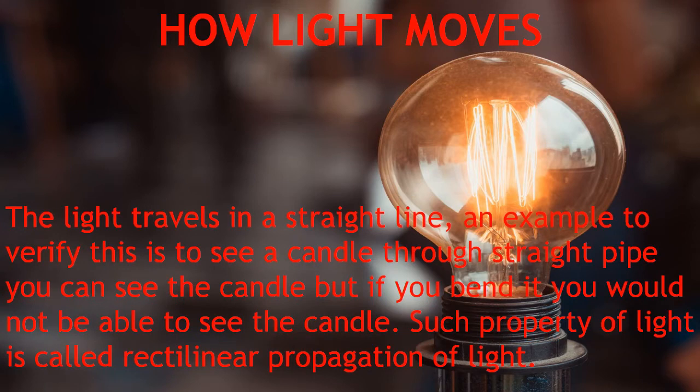How does light move? The light travels in a straight line. An example to verify this is to see a candle through a straight pipe. You can see the candle, but if you bend it, you would not be able to see the candle. Such property of light is called rectilinear propagation of light.